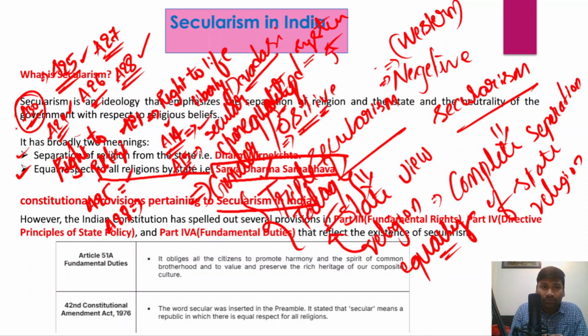And similarly, there are other constitutional provisions also. As of now, we have just discussed the secular provisions mentioned in the fundamental rights. And in fact, the directive principles of state policy also talk about secular features.